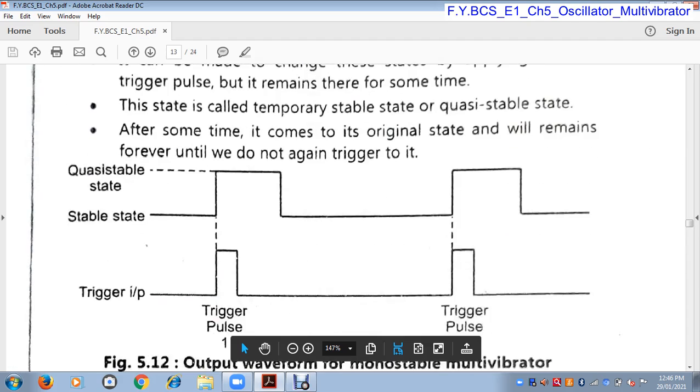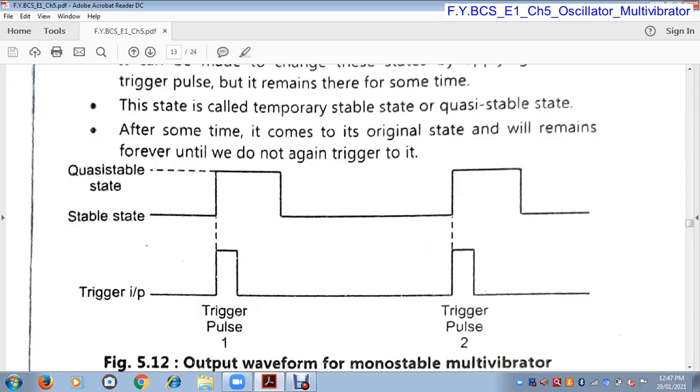This is the waveform of a monostable multivibrator. In this monostable multivibrator, this is the stable state. That means it is stable in a low state, the off state. When we apply the trigger pulse, this multivibrator changes its state from the off state to the on state, and it will remain in the on state for a particular time period, a very short time period, and again it comes back to its stable state. So in a monostable multivibrator we require an external trigger pulse to change its state.